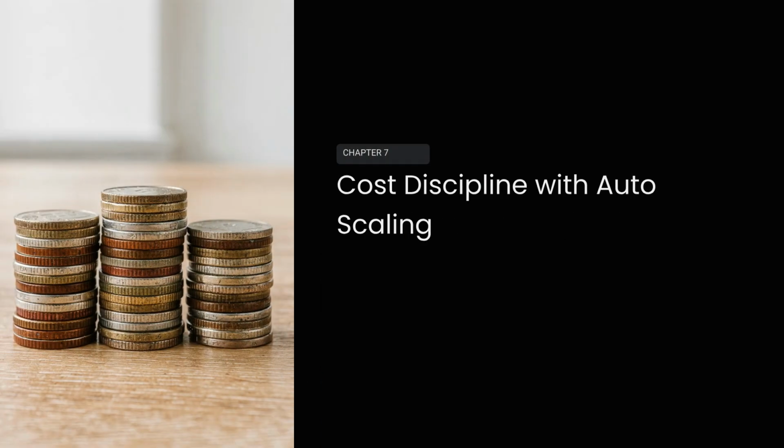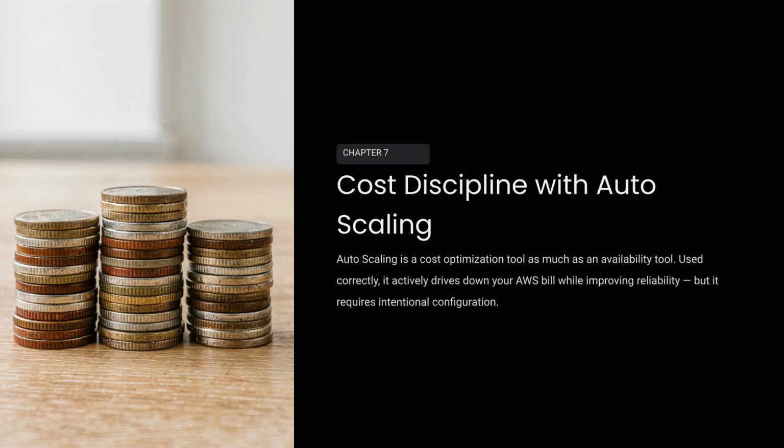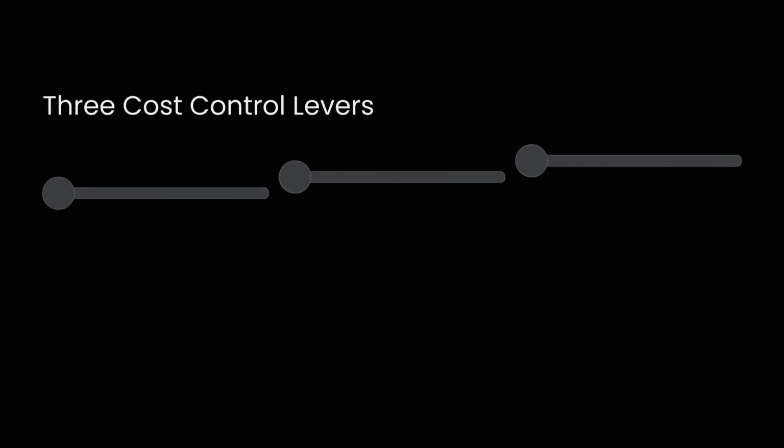Chapter 7 focuses on cost discipline with autoscaling. Autoscaling is a cost optimization tool as much as an availability tool. Used correctly, it actively drives down your AWS bill while improving reliability, but it requires intentional configuration. 3 key levers control cost.